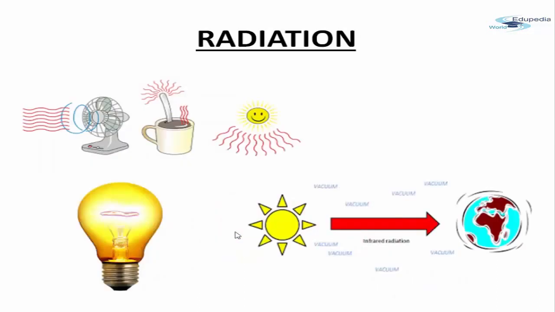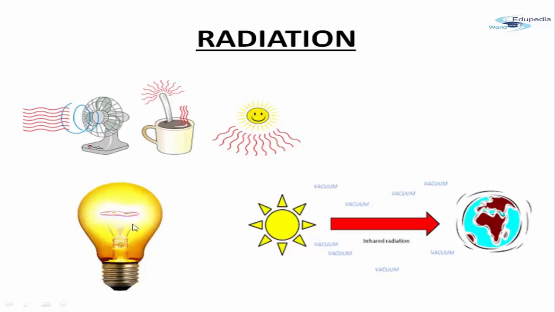A few other examples of radiation are, let's say we switch on the fan and the fan is moving, so we feel the cold air coming out, right? If we come out from the hot sun and we sit in front of the fan, then we feel relaxed, we feel cold, right? That is because of the cold air that is coming out from the fan. We don't touch the fan. We sit away from the fan, but still we feel cold. That is radiation.